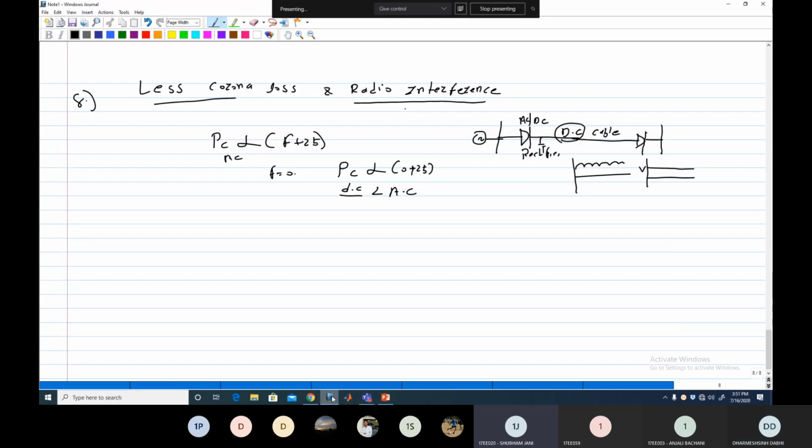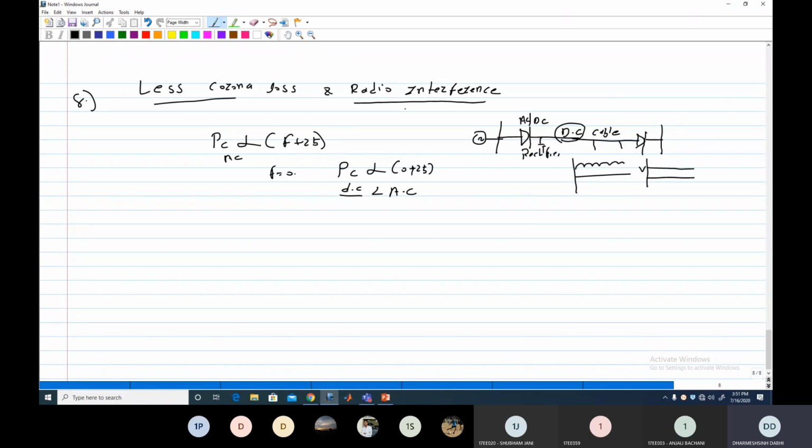Because here in the HVDC line, you can see here is a converter, rectifier. When you transmit the power, the same power is received at the receiving side because there is no tapping here. In the HVAC line, we provide a number of substations to increase or decrease the voltage level.